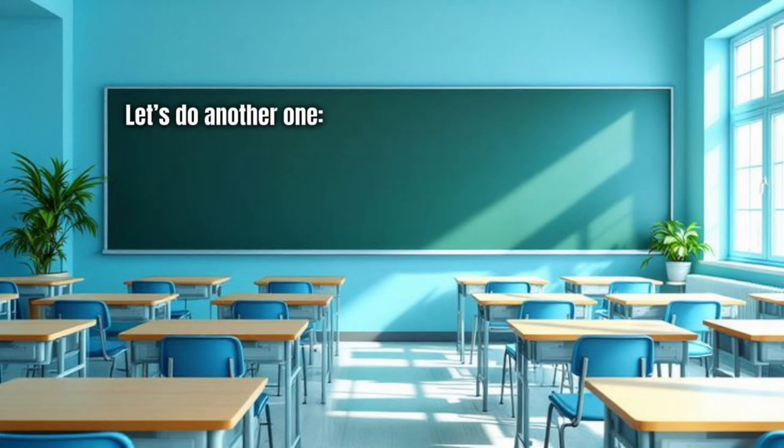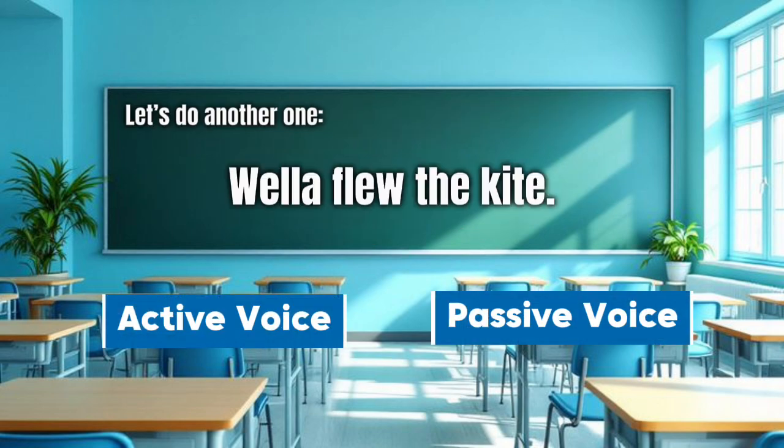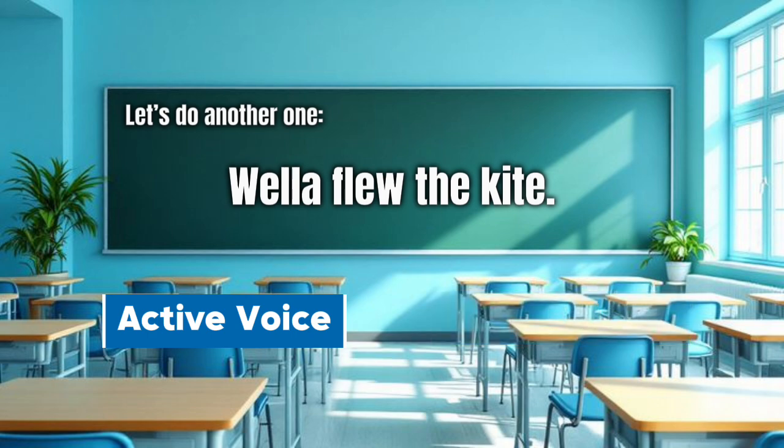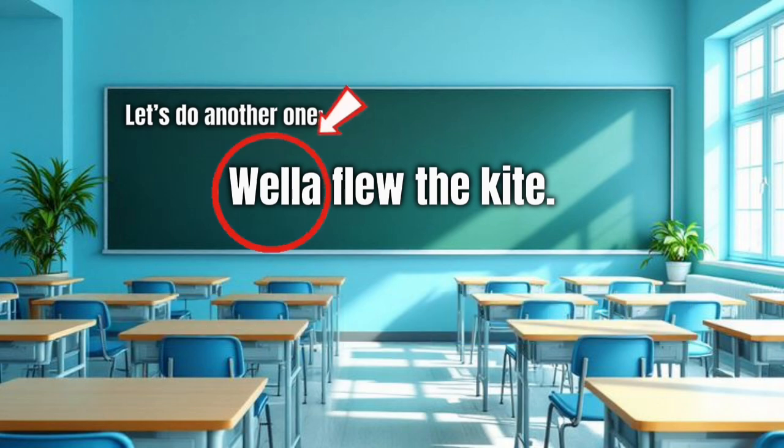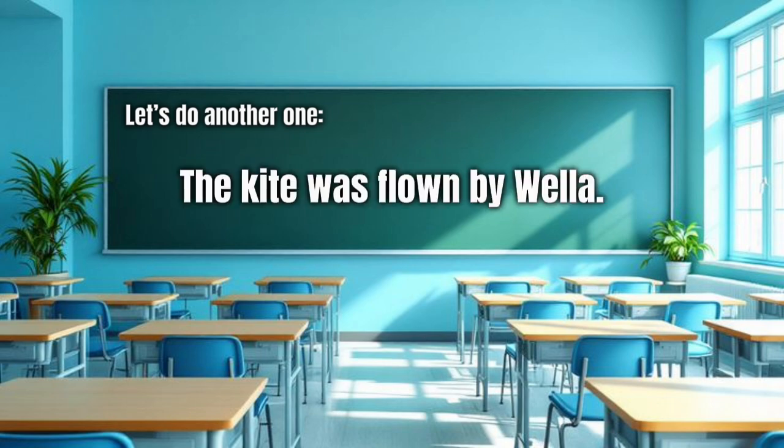Let's do another one. "Wella flew the kite." Active or passive? Correct. It's active voice again. Wella is doing the action. Now, how do we change it into passive voice? Yes, "The kite was flown by Wella." Very good. Now the focus is on the kite, which is the receiver of the action.